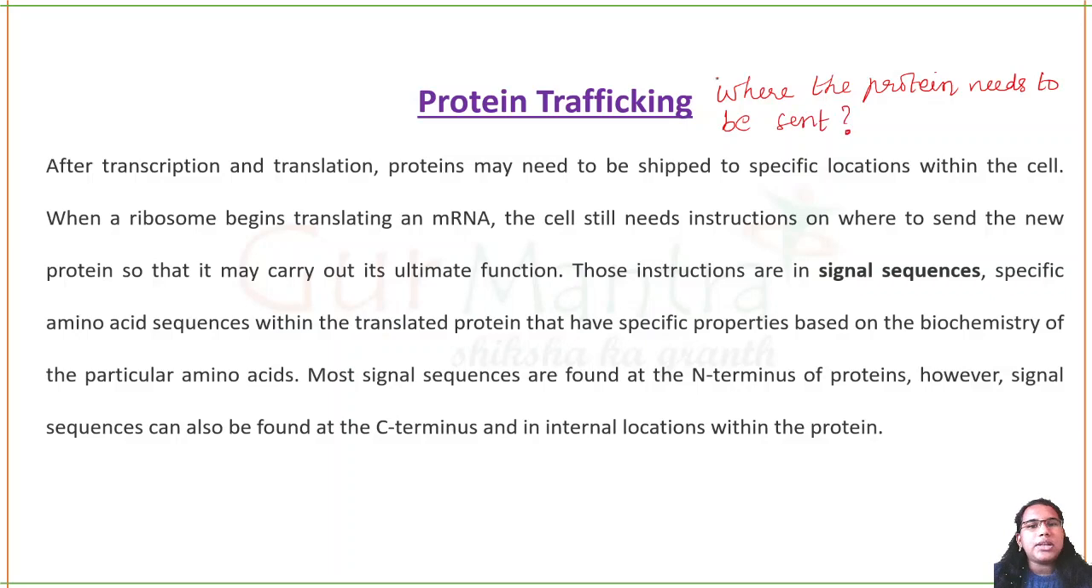This question is answered through protein trafficking. So there are signal sequences. Signal sequences are nothing but amino acids only. They are nothing like carbohydrates or lipids. They are amino acids that will be attached to the translated protein so that it will have some kind of information like where it has to go.